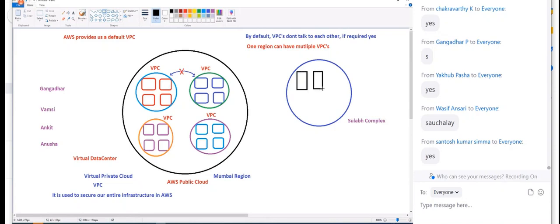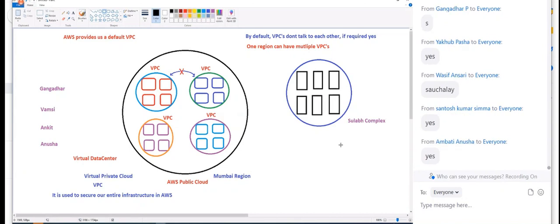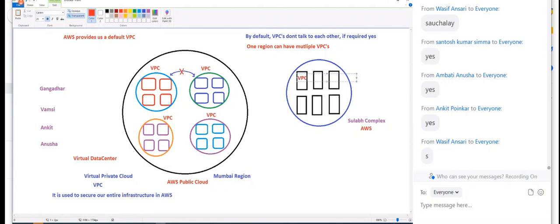Even airport washrooms have your own compartments. Each compartment should be secured, right? So I would say this Sulabh complex is like AWS and each compartment is like a VPC.